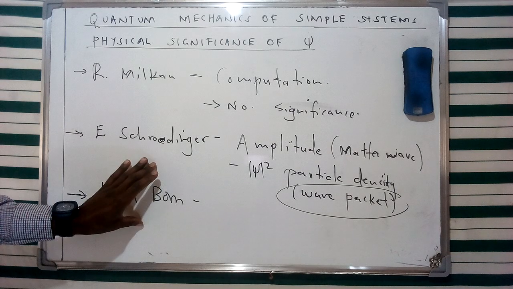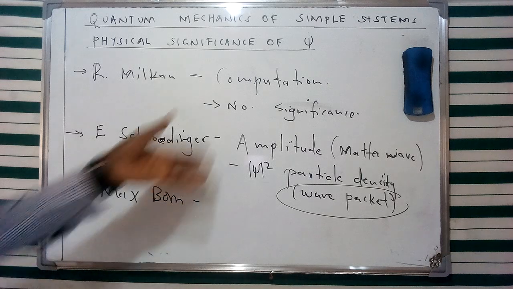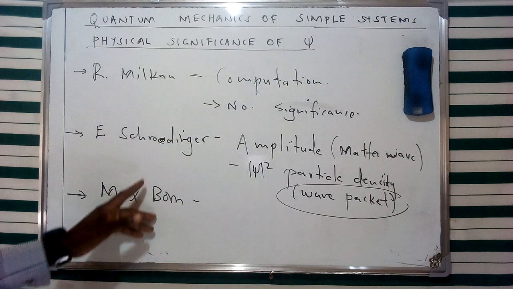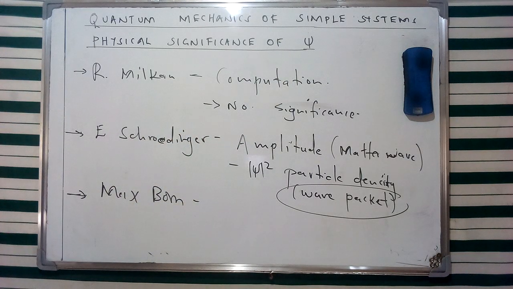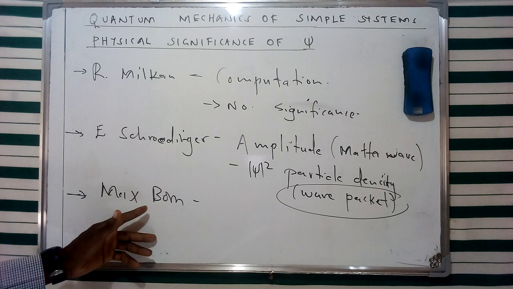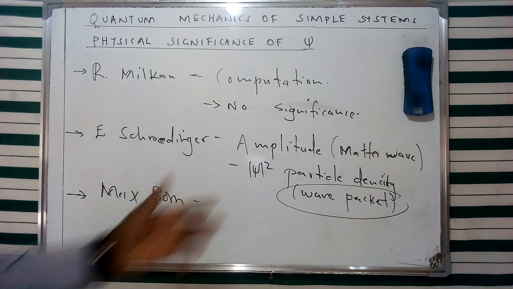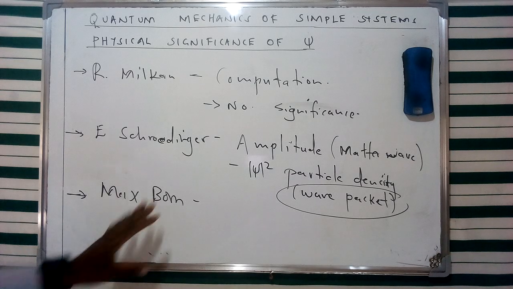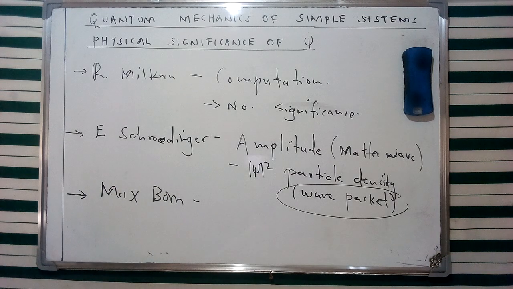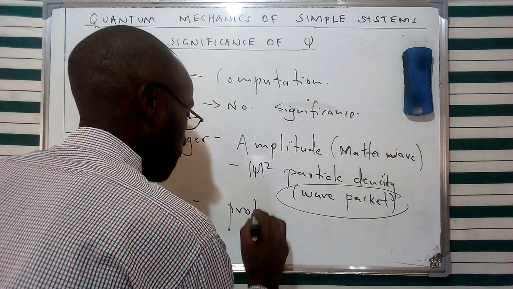Then from the concept of Max Born, we're going to see that the present understanding of the concept of a wave function arises from the contribution of Max Born, whereby according to Max Born, he argued that this specific wave function is not going to represent the particle density, which was an argument from Erwin Schrödinger's perception, as I've mentioned, but rather it's going to represent what we call the probability of finding a particle in that specific space.